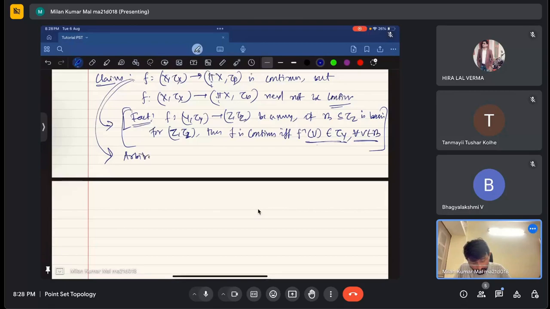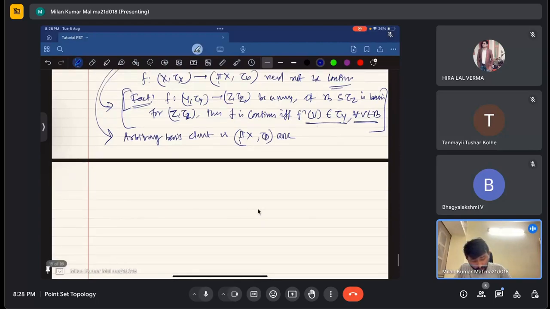An arbitrary basis element in this product topology is something like the product of U_i, where i comes from the natural number set, such that the set of all i in the natural numbers for which U_i is not equal to X_i is finite.